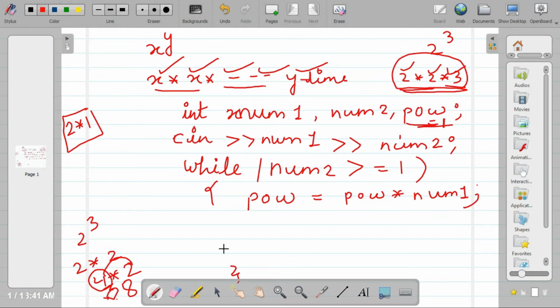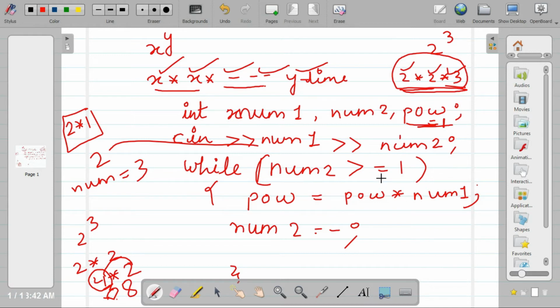Power is equal to power into num1, and then num2, because we are doing it up to num2 times, so num2 is equal to num2 minus minus. So here what happens, initially let's say num1 is 2, and num2 is equal to 3. So what happened, num2 is greater than equal to 1, yes, 3 is greater than equal to 1, so power will be 1 into 2. Now at this stage num2 becomes 2 again.